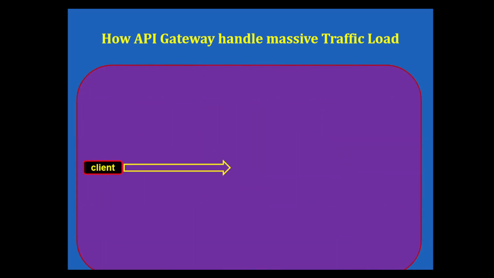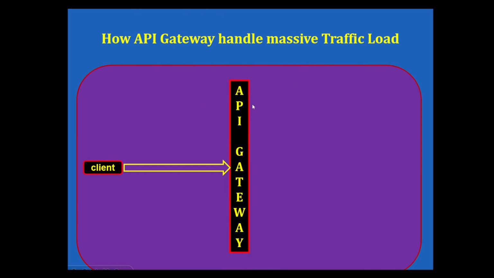First, the client will make a request to the microservice. That request will come to the API gateway. The API gateway will further decide, based on the URL path, to which load balancer this request should be routed. Now let's suppose the API gateway has routed the request to load balancer 1. Now the load balancer will further route the request to a particular running instance of the microservice. Let's suppose that load balancer 1 has routed the request to the product service instance which is running.